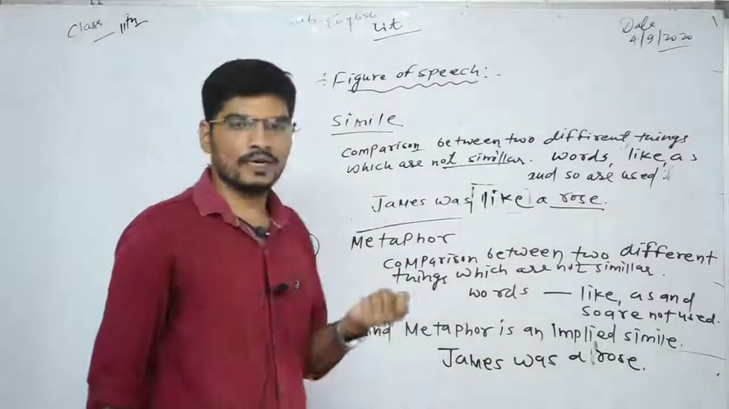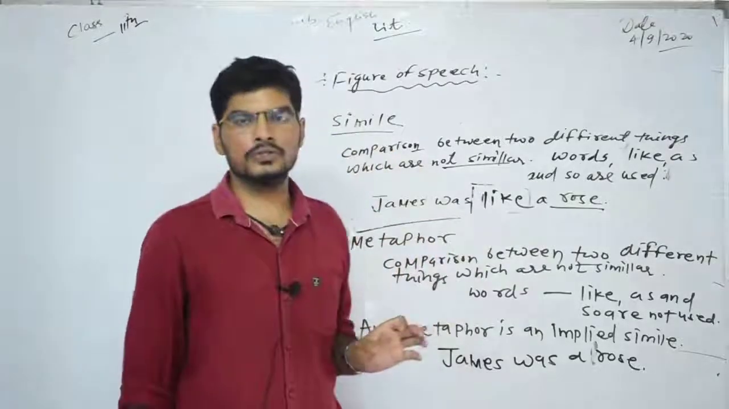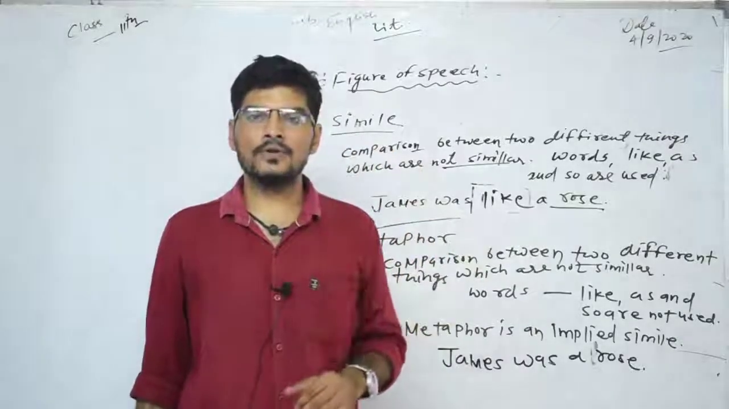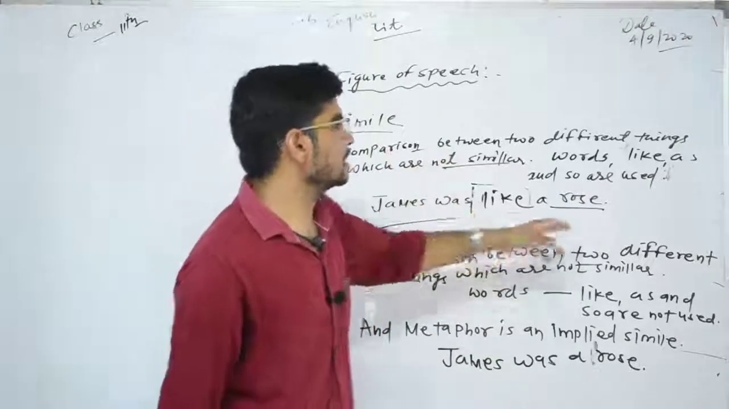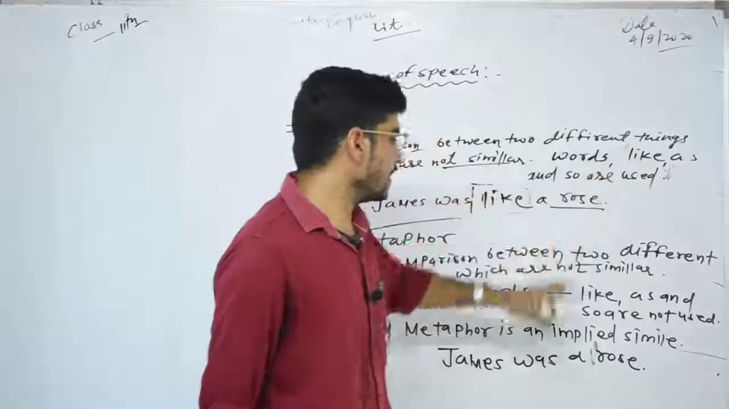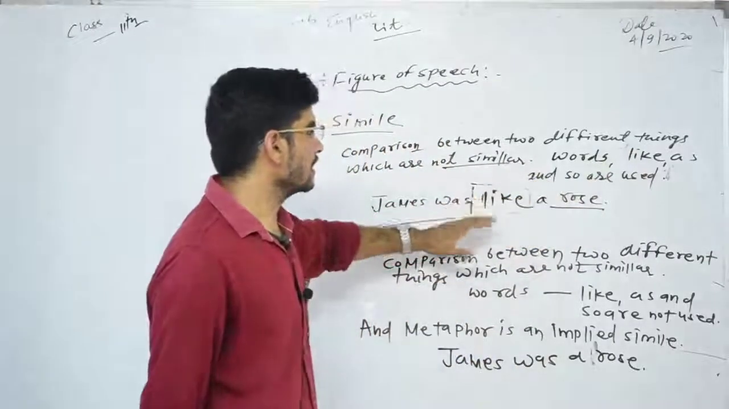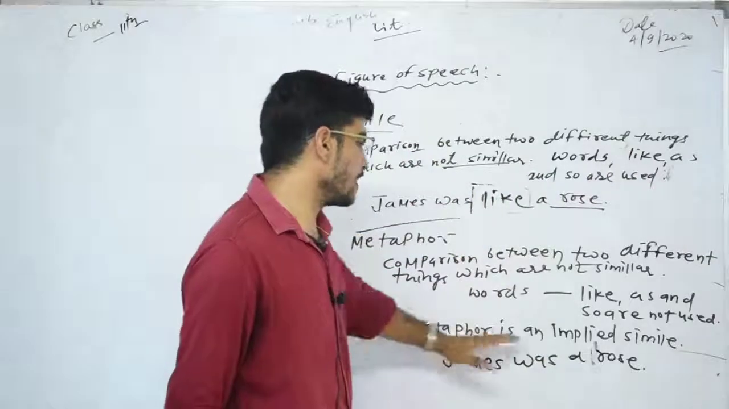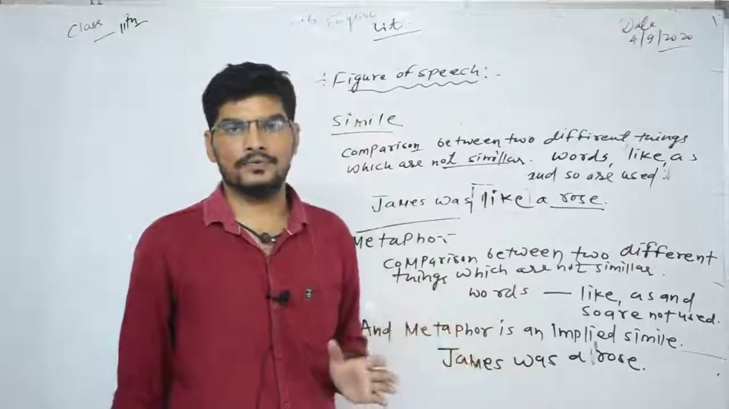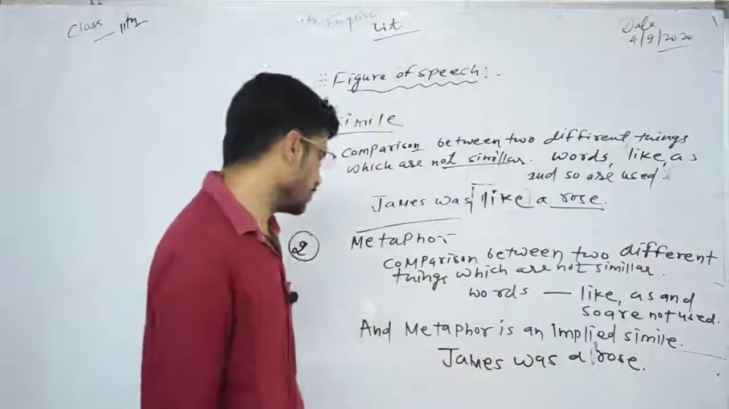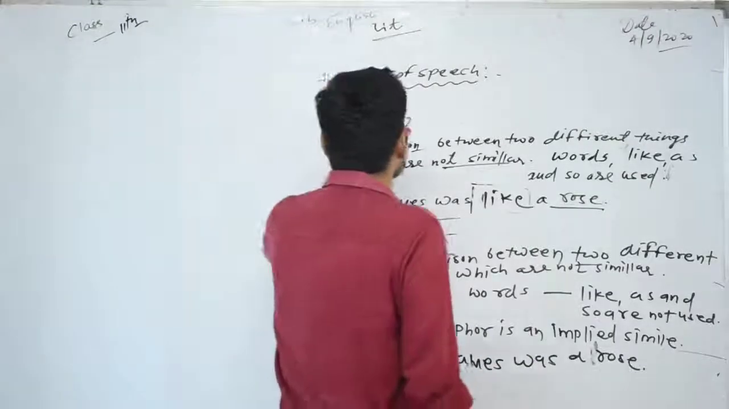There is not much difference, but both these figures of speech are used for the sake of comparison, and I have not used words like, as and so in metaphor, but in simile I have used such. Therefore, I can say that metaphor is an implied simile, or the second form of simile is metaphor. I hope you have understood both these terms. Now I am going to write another one for you, and that is oxymoron.